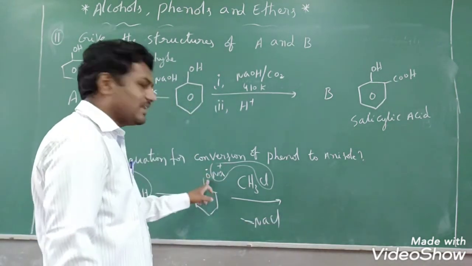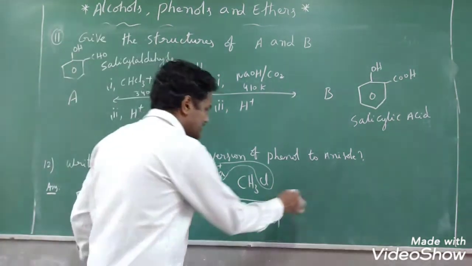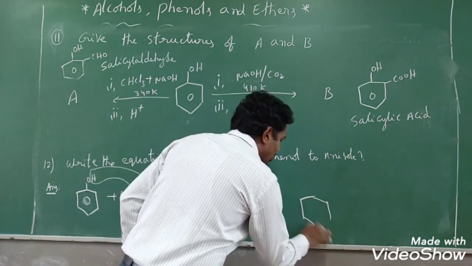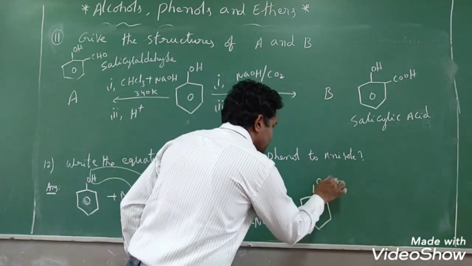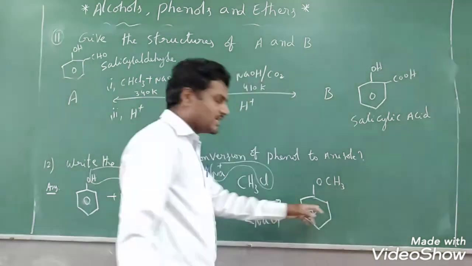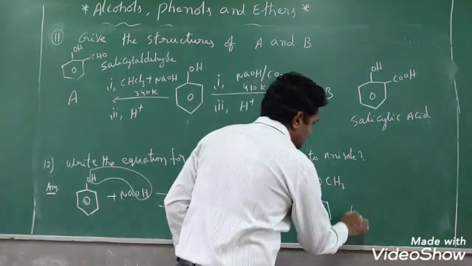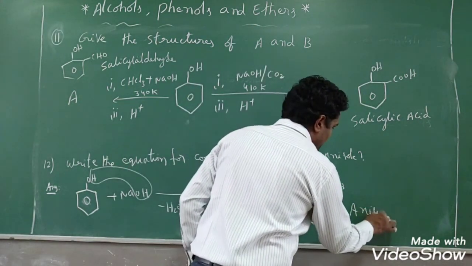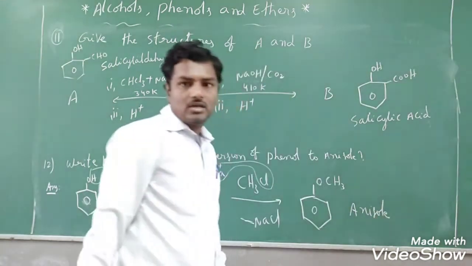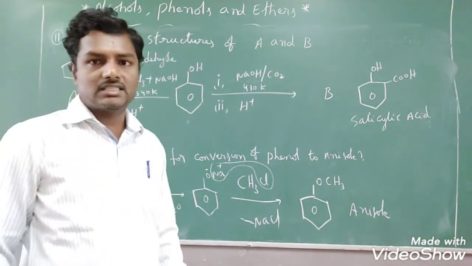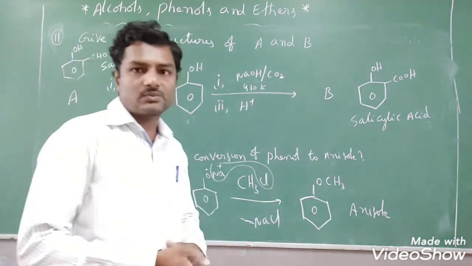Then CH3+ attacks the oxide ion, and you will get OCH3 on benzene. What is the name of this compound? Anisole, methyl phenyl ether. In ethers you will get this separately.